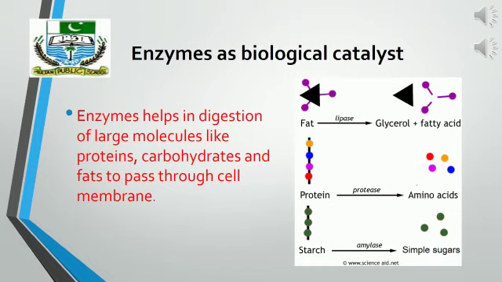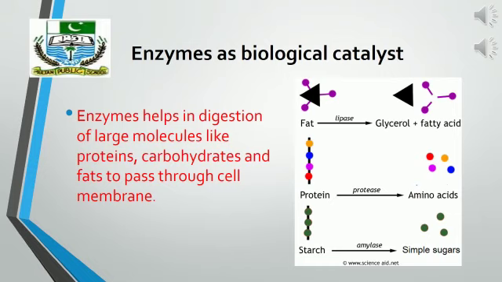These are larger molecules which cannot pass through cell membranes and are insoluble in water. So for that purpose, enzymes act on them and convert them into smaller substances which are soluble in water and diffusible through cell membranes. This whole process is known as digestion of food.